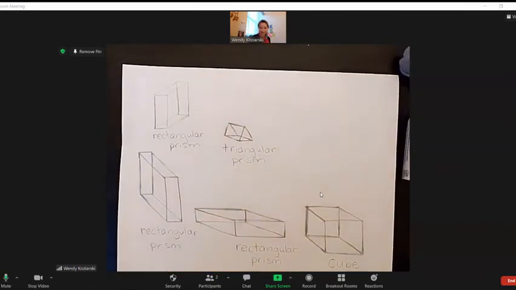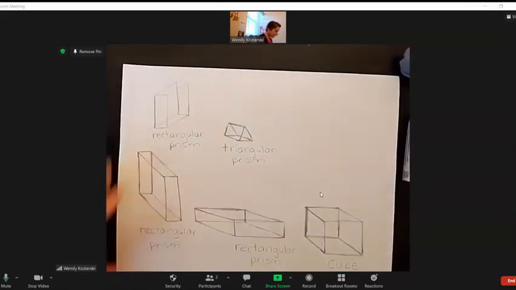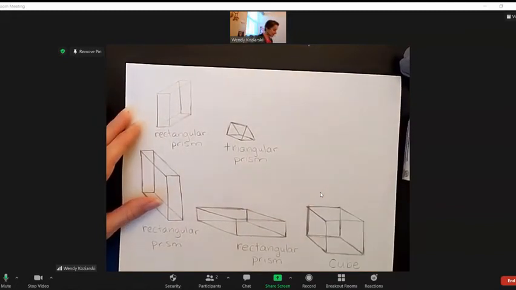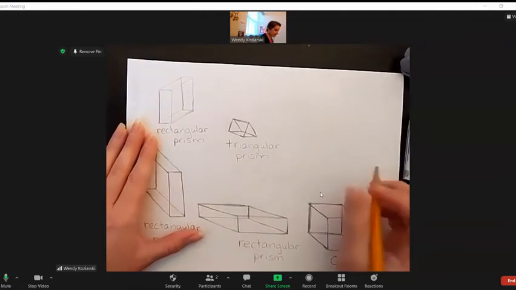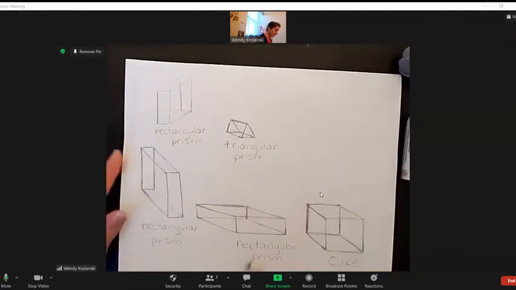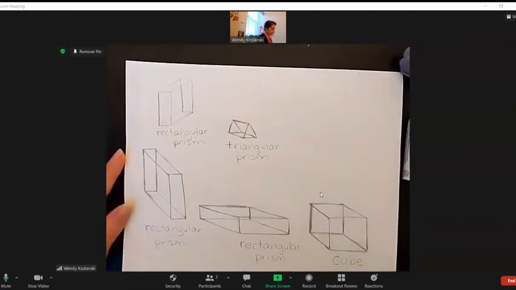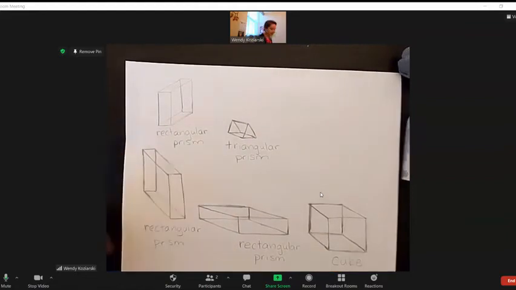How about we draw a trapezoidal prism? You can really impress some of your teachers with this one. All right, so guess how we're going to draw this prism? Probably the same, right, as we drew this prism and this prism and this prism.